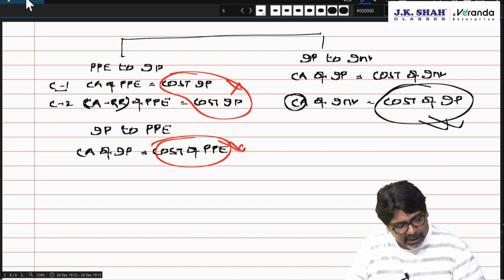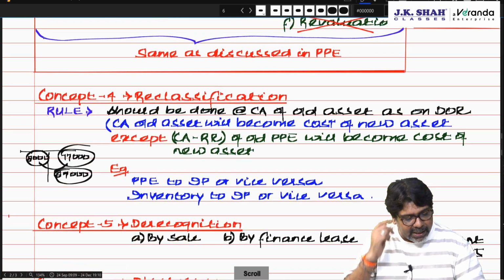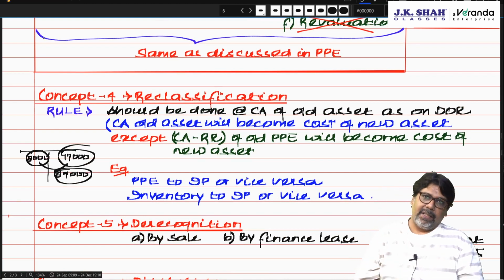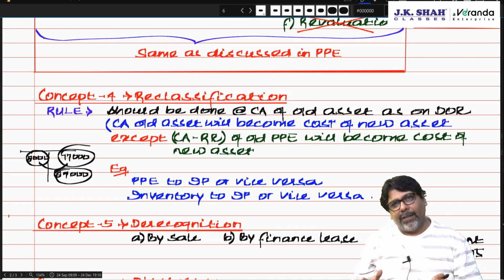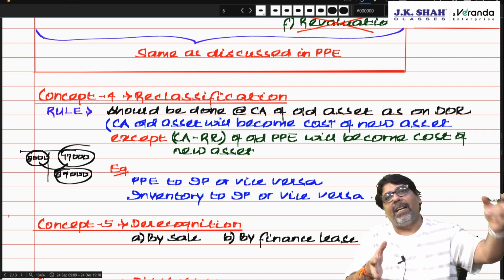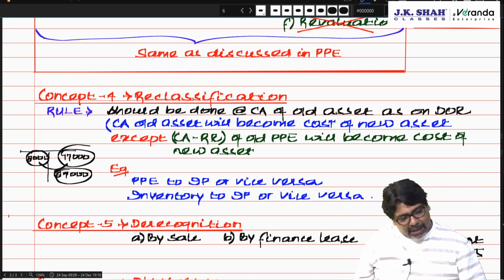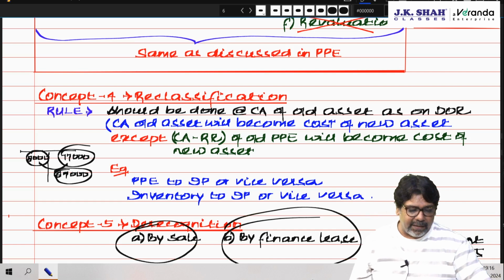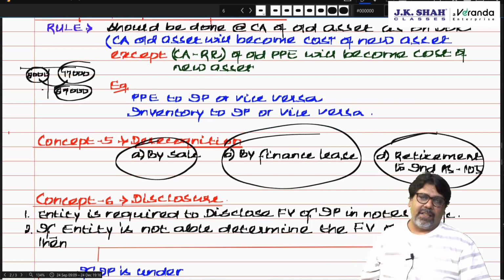Now, derecognition. Chartered, derecognition of investment property. How will you derecognize? So, in reclassification the rule is mentioned over here, derecognize. When you sell investment property or you give it on finance lease, you derecognize it. Or you say you are holding this investment property for sale now. So, we will classify it under 109 as non-current asset held for sale. Am I clear? So, either by sale you can derecognize, or by finance lease, you give it on finance lease, you can derecognize, or on retirement you can derecognize. Am I clear, chartered? Yes or no?